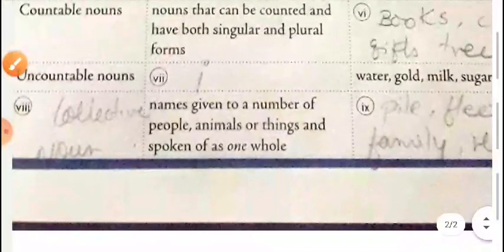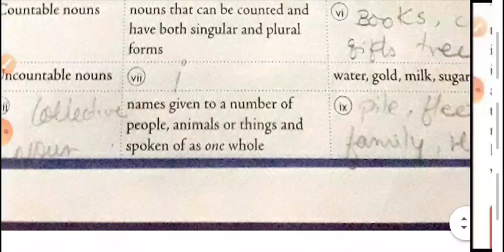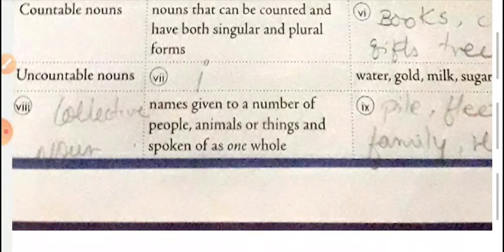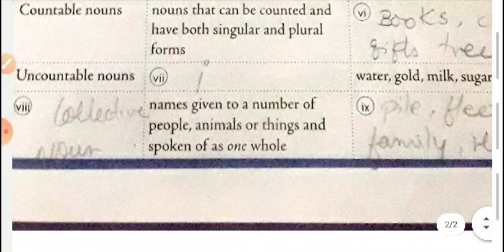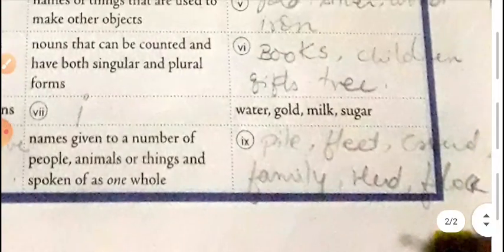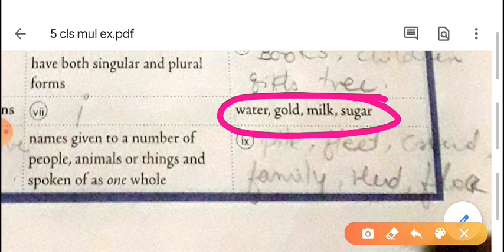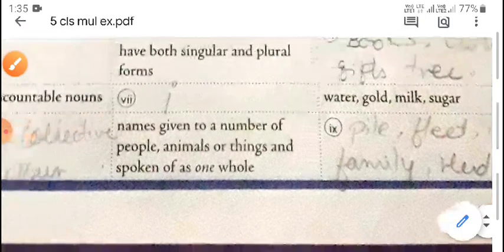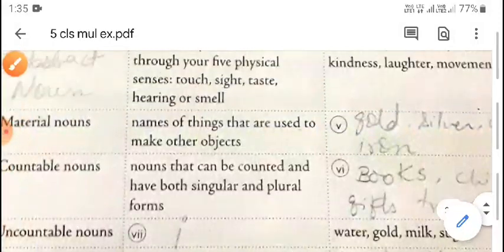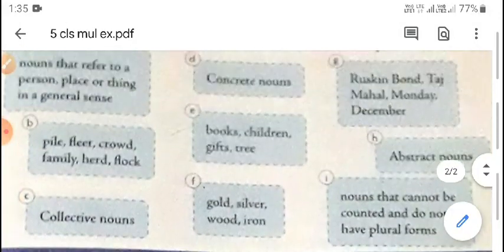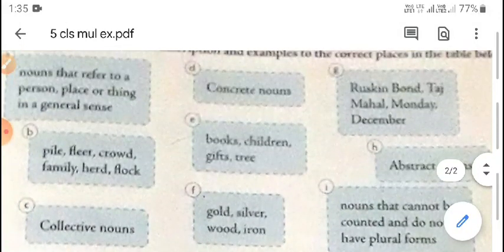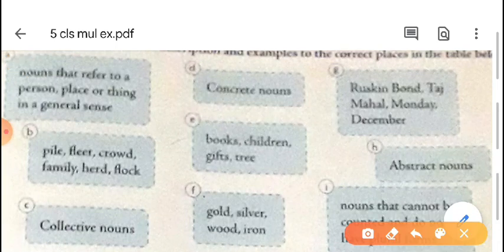Now we have to go to the next part, uncountable nouns. We have to write the description for uncountable noun. Examples given here: water, gold, milk, sugar. We can't count the water, we can't count the gold, we can't count the milk. So this type of noun we can call uncountable nouns. Where is the description?